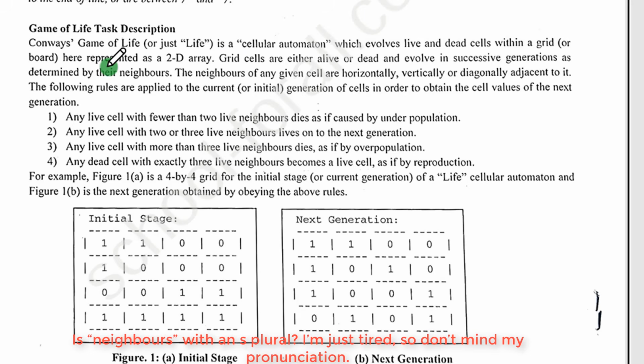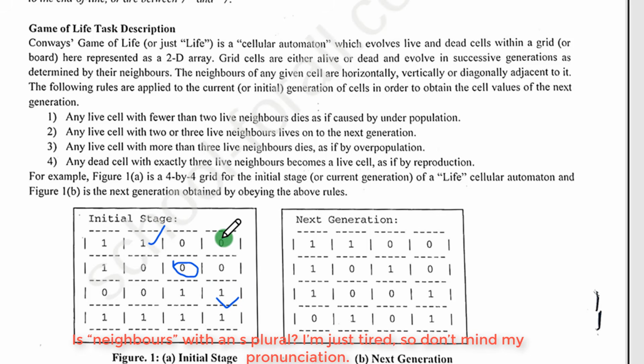The neighbors of any given cell are horizontally, vertically, and diagonally adjacent to it. Example, if I take this 0 here, the neighbors of this 0 are, as they say, diagonal, horizontal, and vertical. If you go diagonally, this is one neighbor, this is another, so this is already 2.